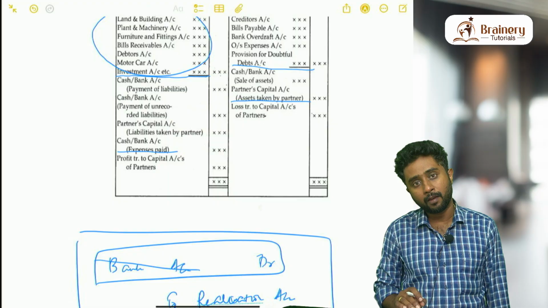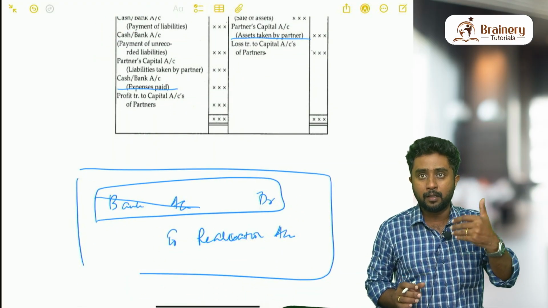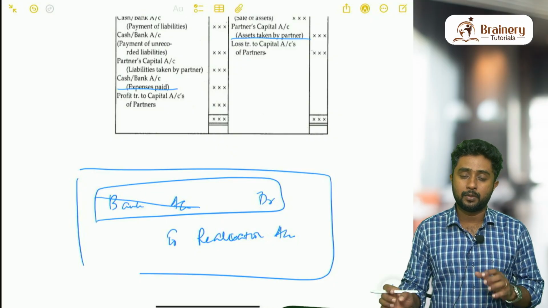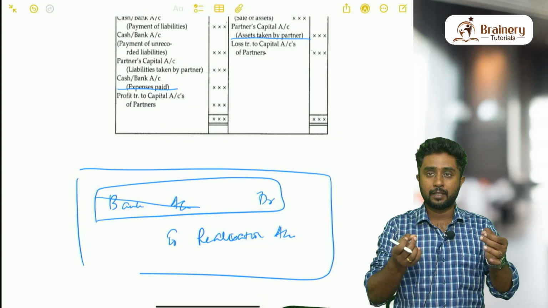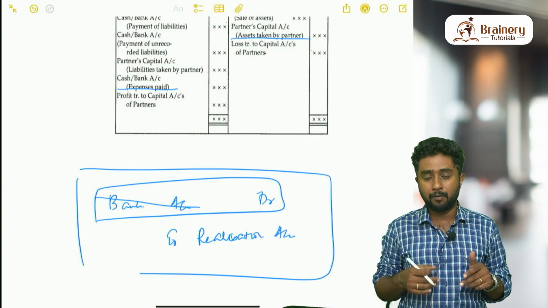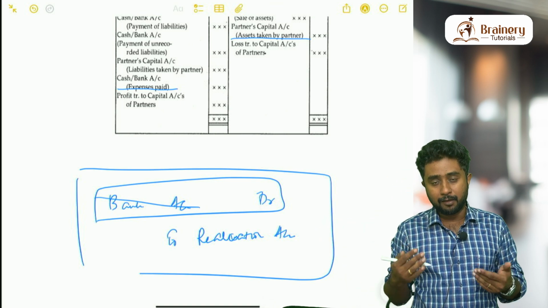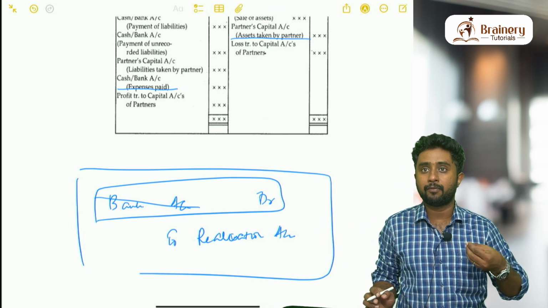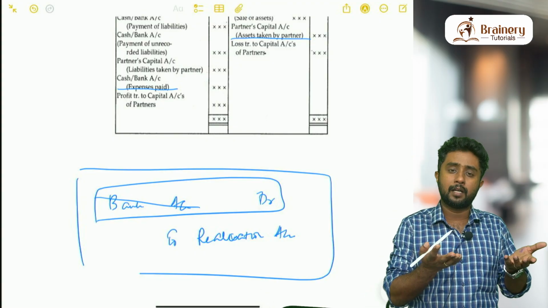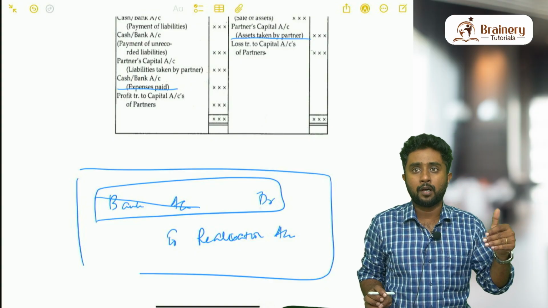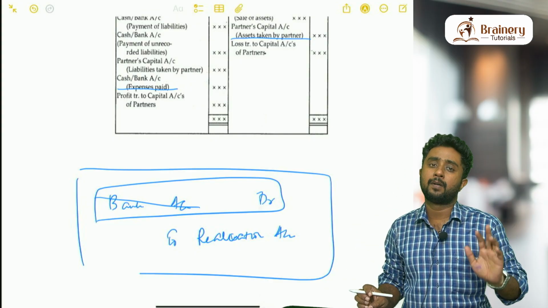So the simple meaning is, throughout the chapter, when they talk about receiving money, we can write bank account debit to realization. You just have to understand the transaction. You go through the transaction and see whether we are receiving money or not. If you are receiving money, you can write bank account debit to realization. Clear? To make it more simple, just find out from the transaction whether you are receiving any money from an asset or not. If you are not receiving money and the partner is taking the asset, then you can write partner's capital account debit to realization.